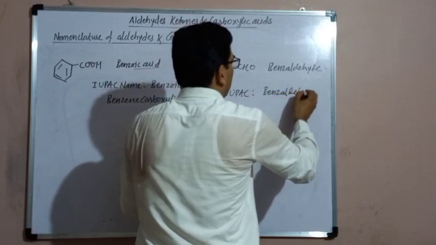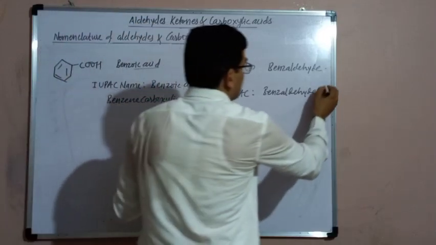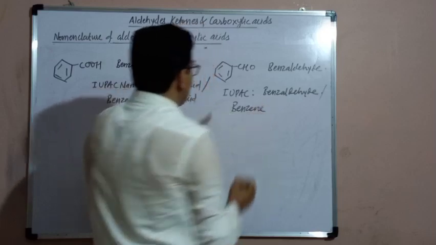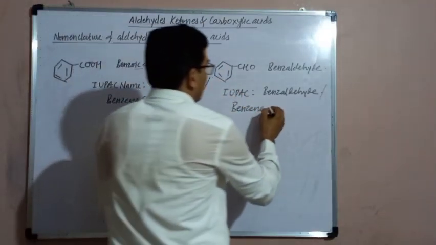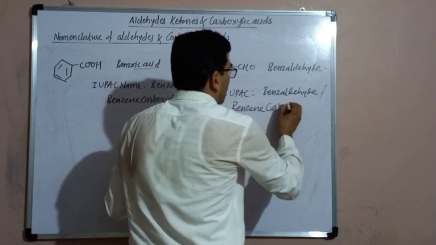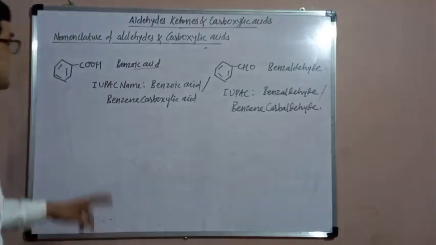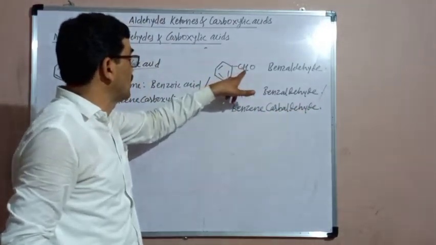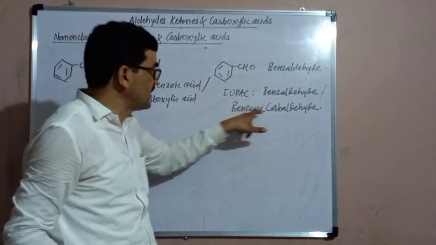But another IUPAC name is benzene, the complete name of the parent hydrocarbon, and the suffix is carbaldehyde: benzene carbaldehyde. For cyclic aldehydes, the suffix is carbaldehyde. This is a cyclic aldehyde because the aldehyde group is attached to the cyclic structure, the aromatic ring.